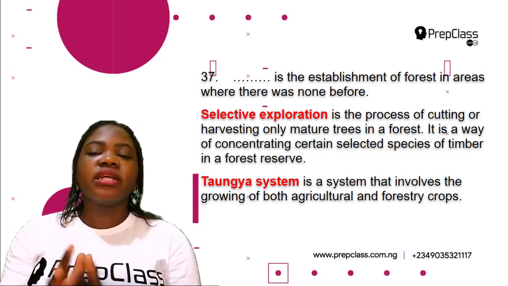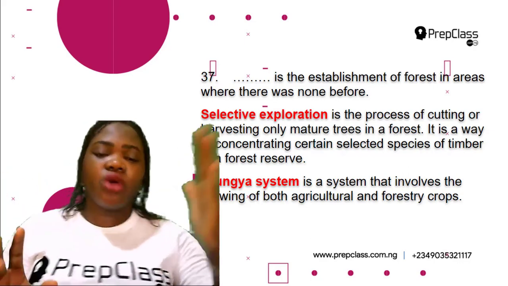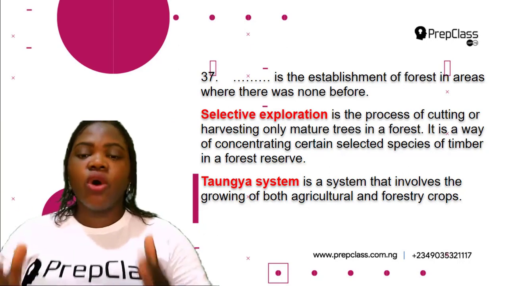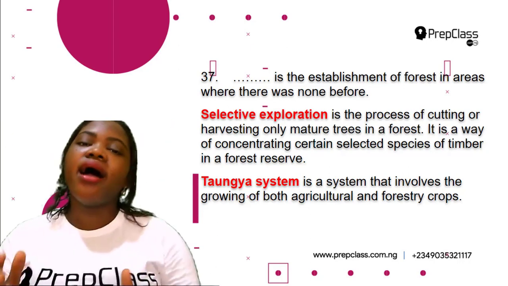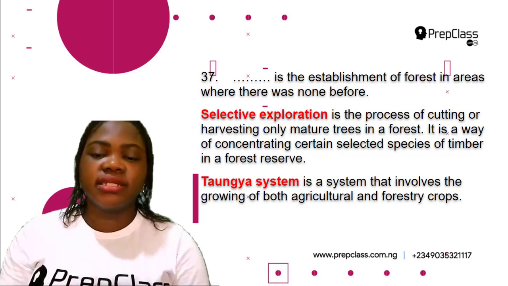Then the last one is tundra system. This is a system that involves the growing of both agricultural and forestry crops together.